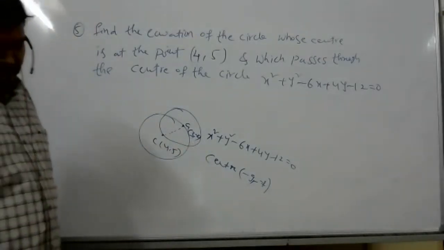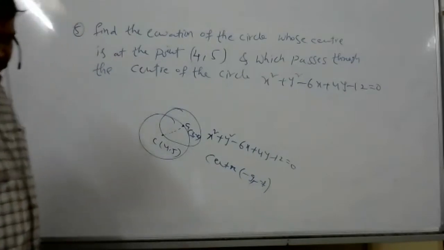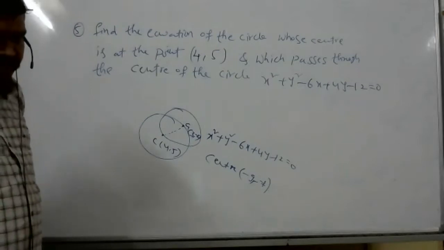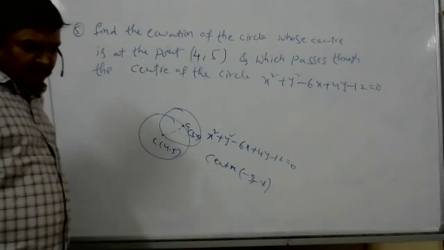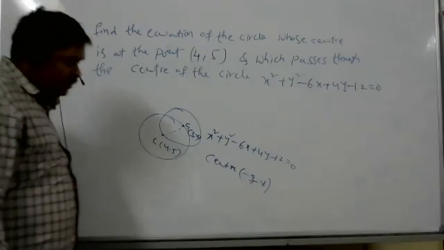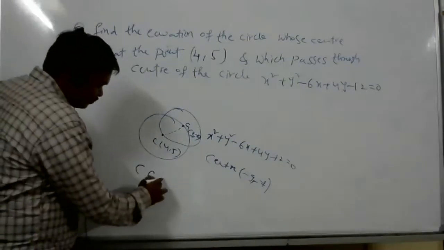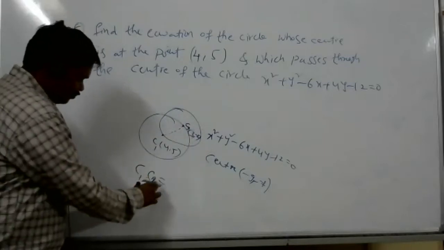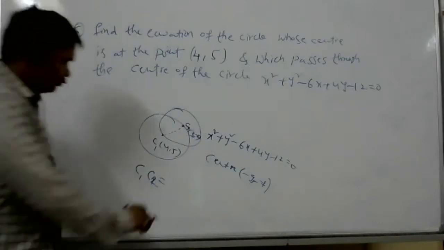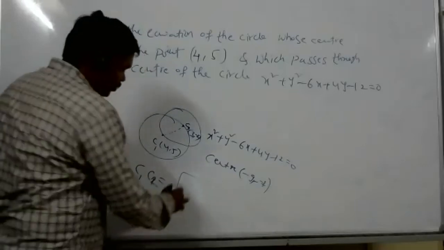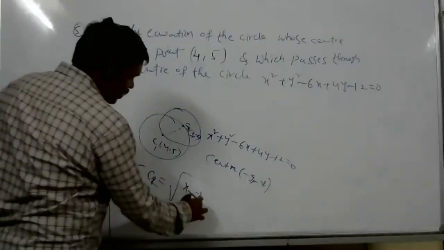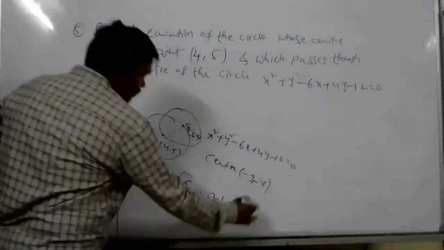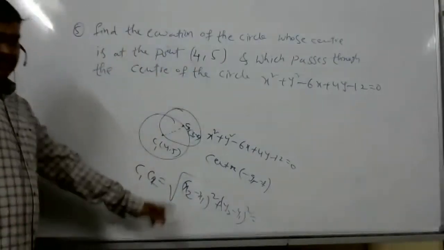Then the equation and radius. The distance C1 C2 is under root x2 minus x1 whole square plus y2 minus y1 whole square. We find C1 C2.